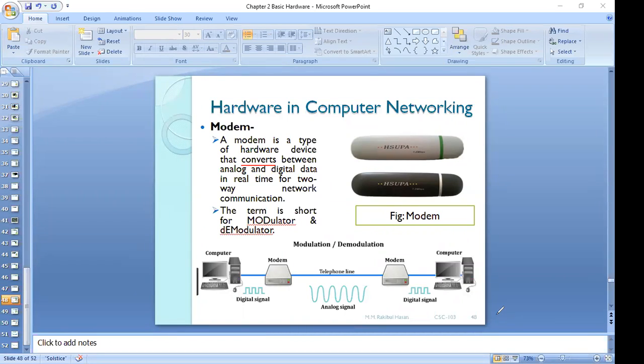Now the question is, then why do we need analog signal? Why do we need to talk about analog signal? Digital signal has one problem. The problem is we cannot transmit digital signal over a long distance. Digital signal means 0 and 1.